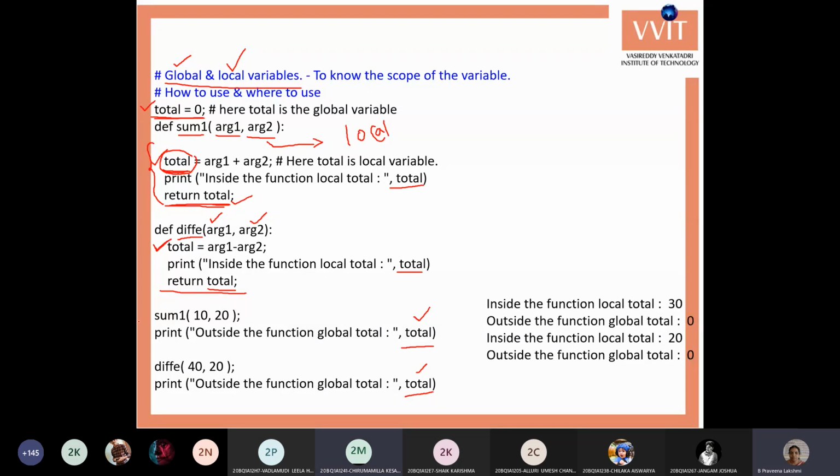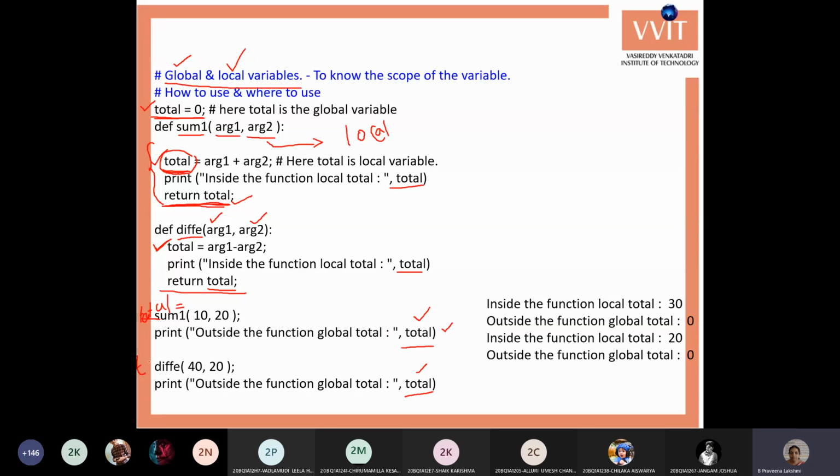Yes, yes. Actually, we returned the value here, but we didn't use it. We didn't store that value into another variable. Say if we write total equals to sum1, then it puts the 30 into the total variable, and we'll get 30. Here also the same.